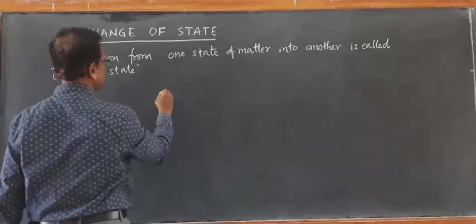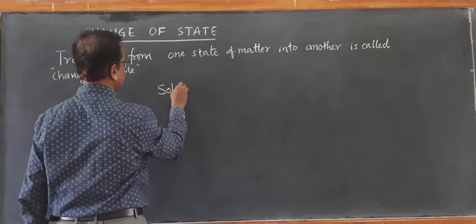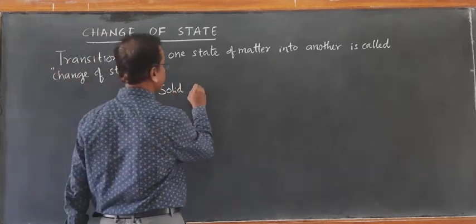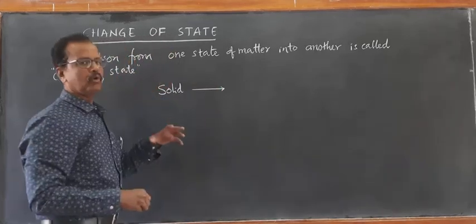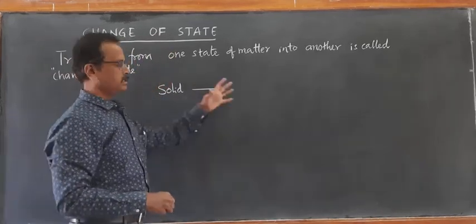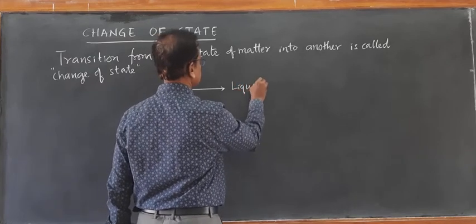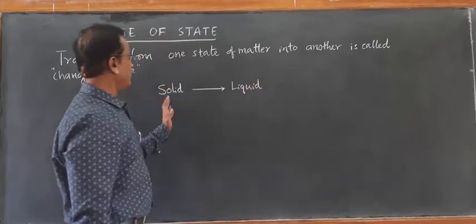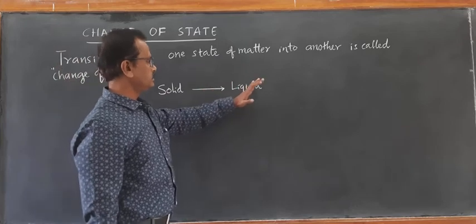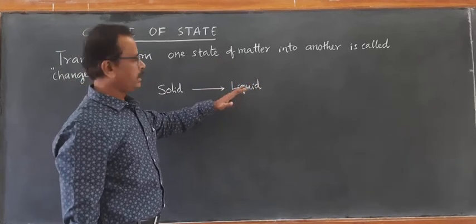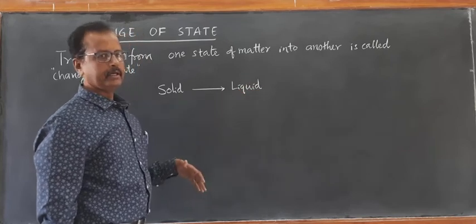For example, solid, on heating strongly, starts melting. When it is totally molten, it is converted into liquid state. So on heating, the solid melts at its melting point and converts into liquid.